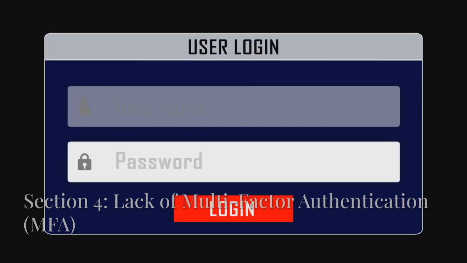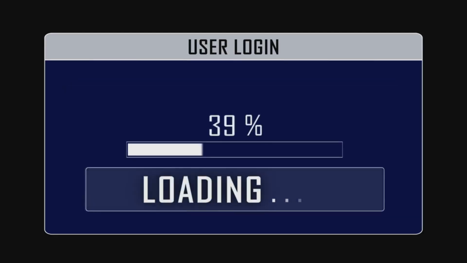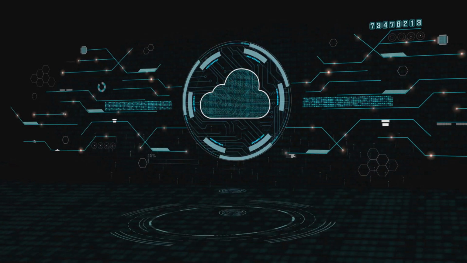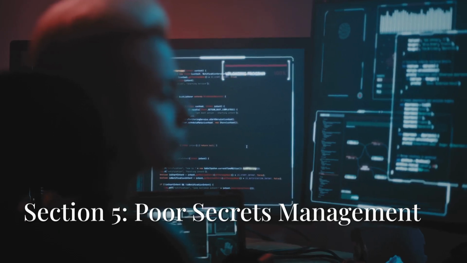No MFA means easy admin takeover. Here's an AWS and Azure login with and without MFA. Actionable: enforce MFA for all privileged accounts.